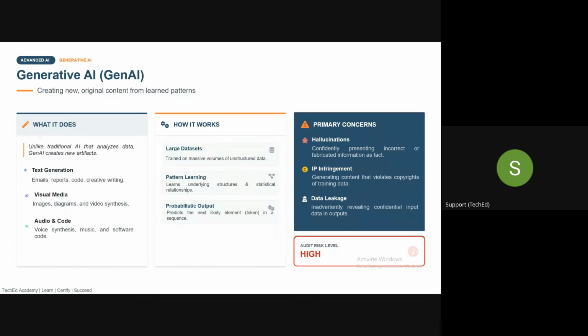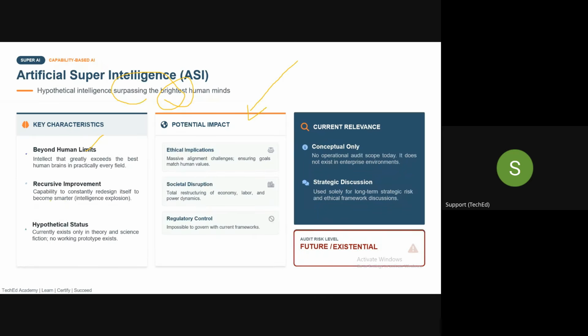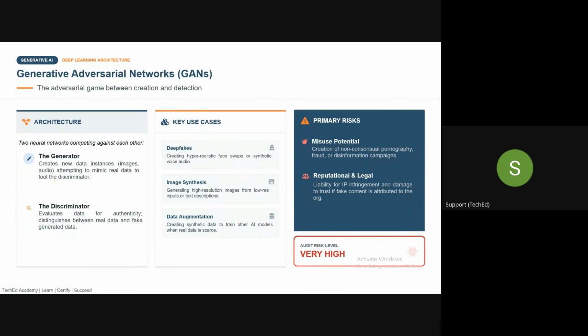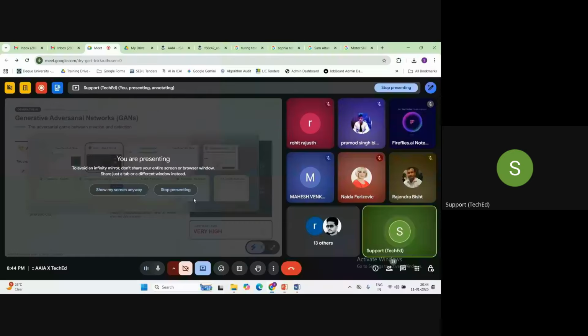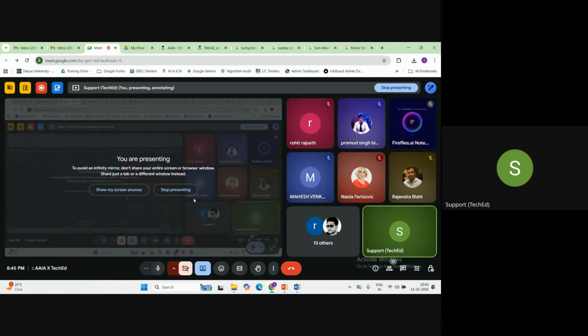This is how generative AI is able to build text, images, and videos, based on the generator and discriminator. These two models run in parallel, competing with each other, and they are trying to give you the best outcome. That is how it works. Are you getting my point, guys? How the generative adversarial network works? Is it clear?